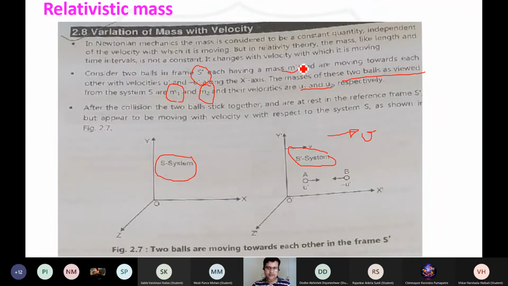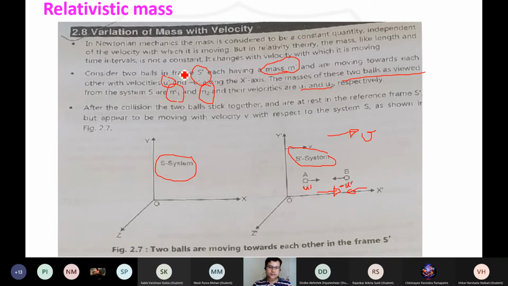So m prime represents the mass in the moving frame, and the velocities are u prime and minus u prime. Why the negative sign? Because these two bodies are approaching each other. The observer sees that the velocity is approaching, so vectorially one is u prime and the other is a similar velocity with the negative sign, minus u prime.